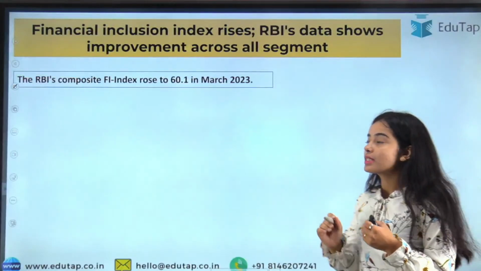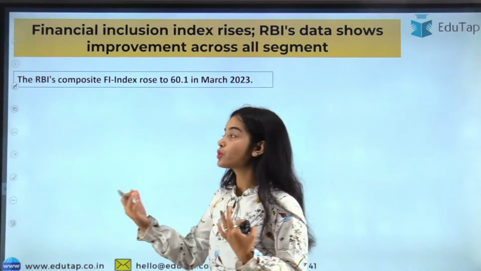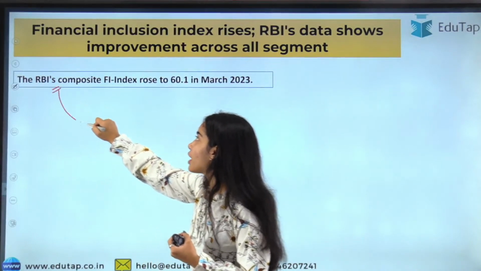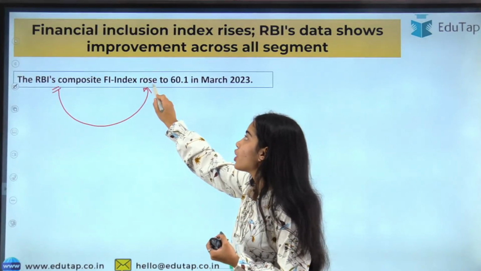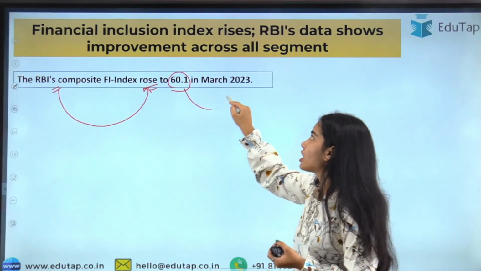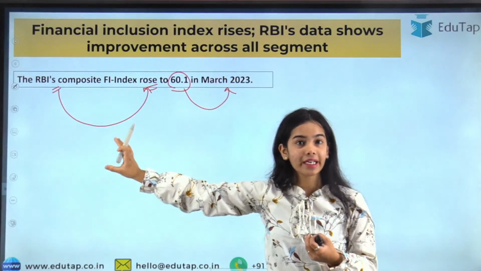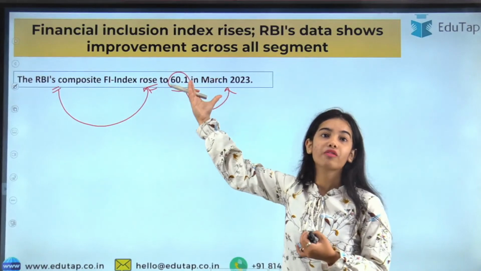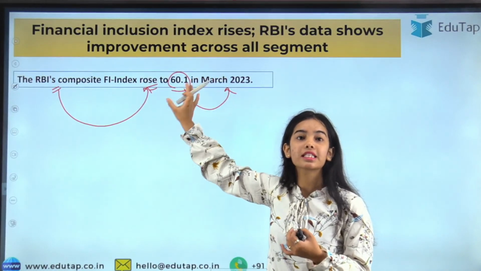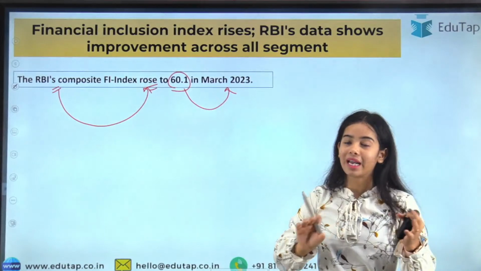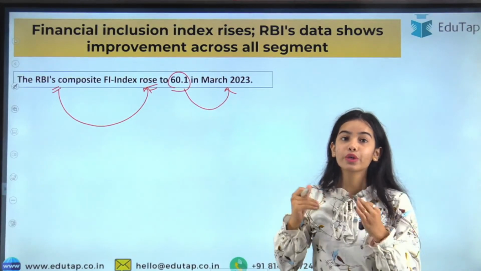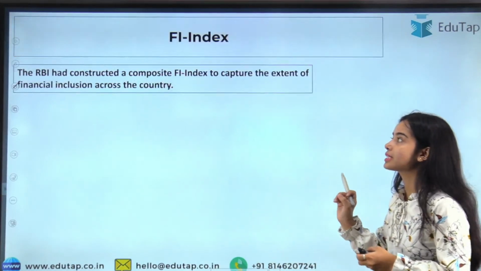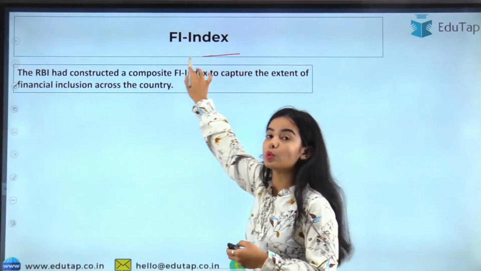Okay. So now starting with the financial inclusion index, the RBI has released the financial inclusion index, which has risen to 60.1 in March 2023. So what was the prior data? What is the meaning of this increase? Why is 60.1 an important number, and what is this number? Everything we are going to discuss, but before that we need to understand what the financial inclusion index is.